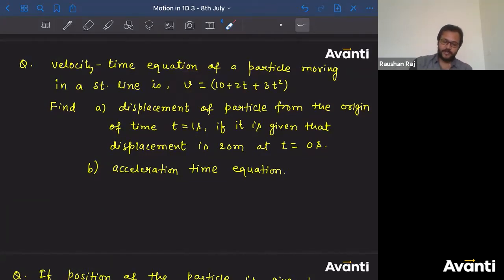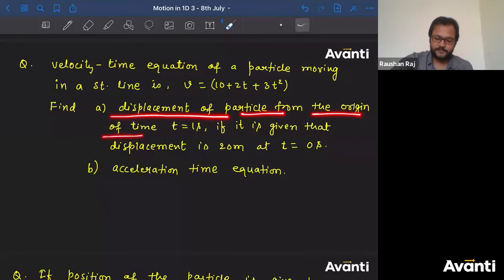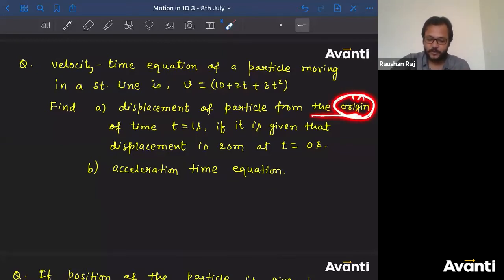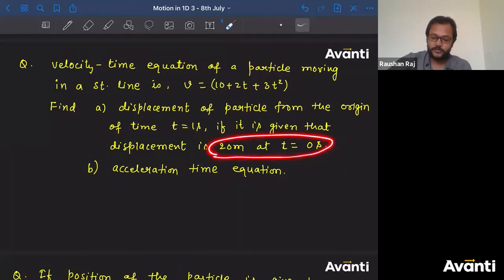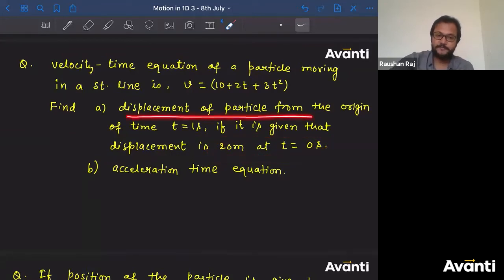चलिए, so here what do we have to find? We have to find the displacement of the particle from the origin at time t is equal to 1 second. So where the particle will be located from the origin. इसका मतलब क्या? Origin is the initial point here. Alright बच्चा लोग. If it is given that at t is equal to 0, 20 meter का position था. So initially the particle was at 20 meter at t is equal to 0. Now from the origin, what will be the displacement? They have not asked what is the displacement from t is equal to 0. They have asked what is the displacement of the particle from the origin.